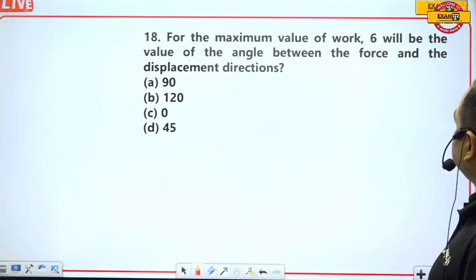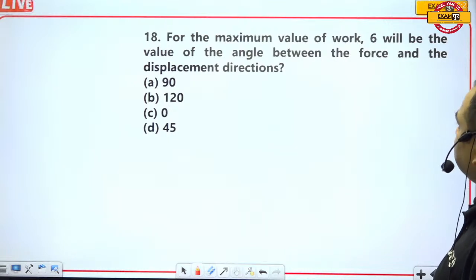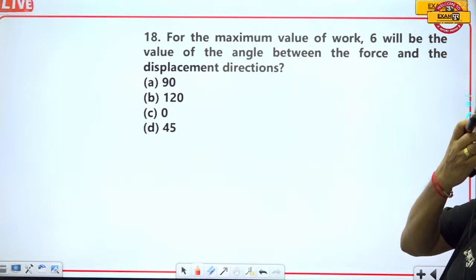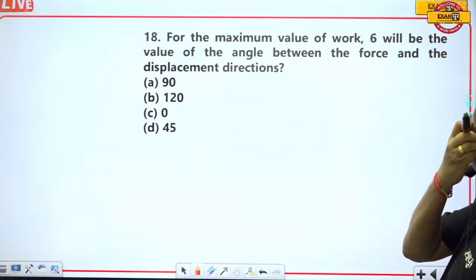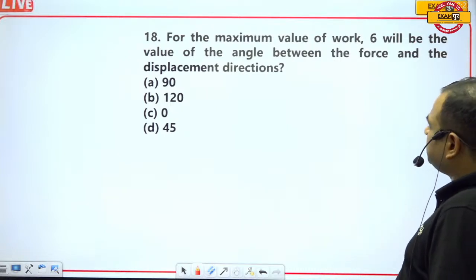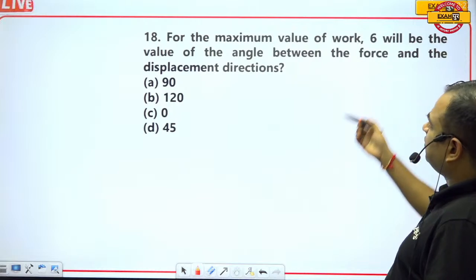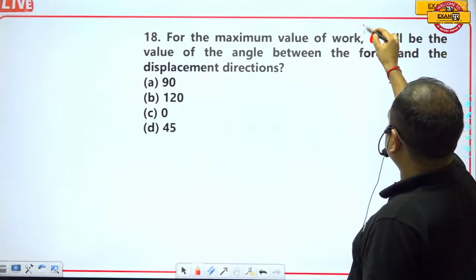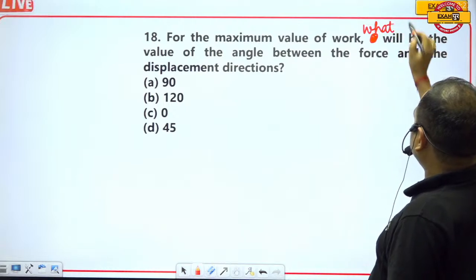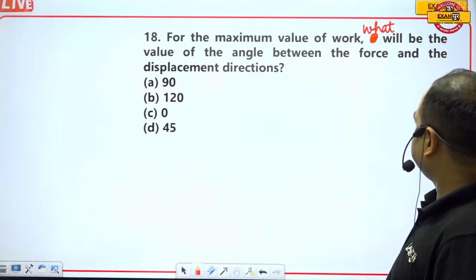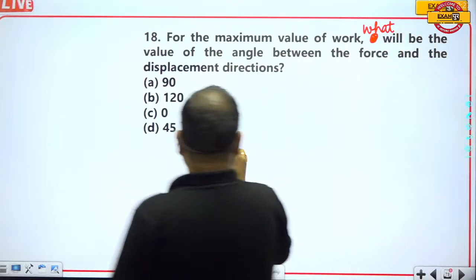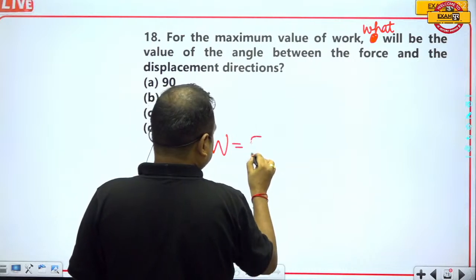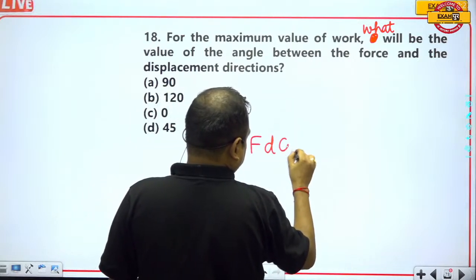For the maximum value of work, what will be the value of the angle between the force and the displacement directions? We all know that work is equal to F d cos theta.